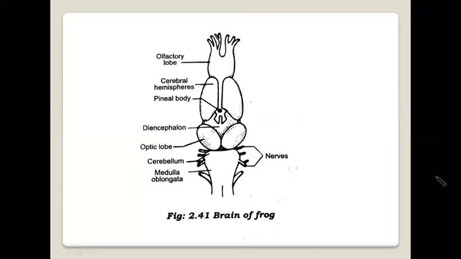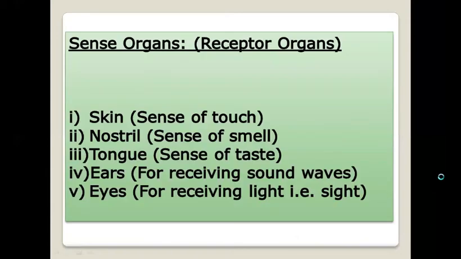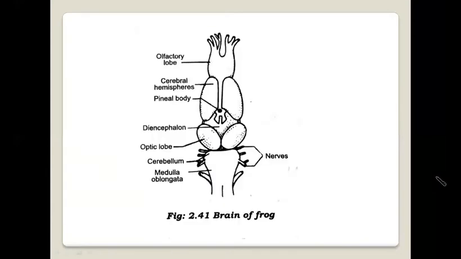The peripheral nervous system connects the body parts to the central nervous system. It consists of cranial and spinal nerves. Some special nerves are present in the head and trunk region, which are called autonomic nerves, which work automatically. Sense organs are also related to the nervous system. They are also called receptor organs.